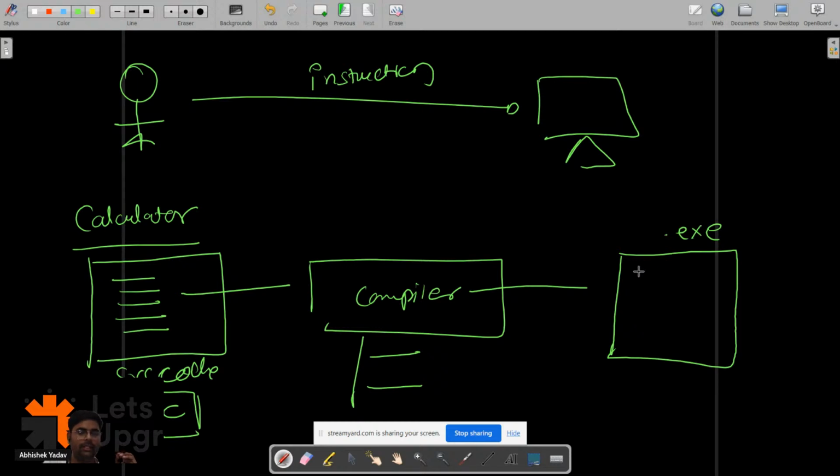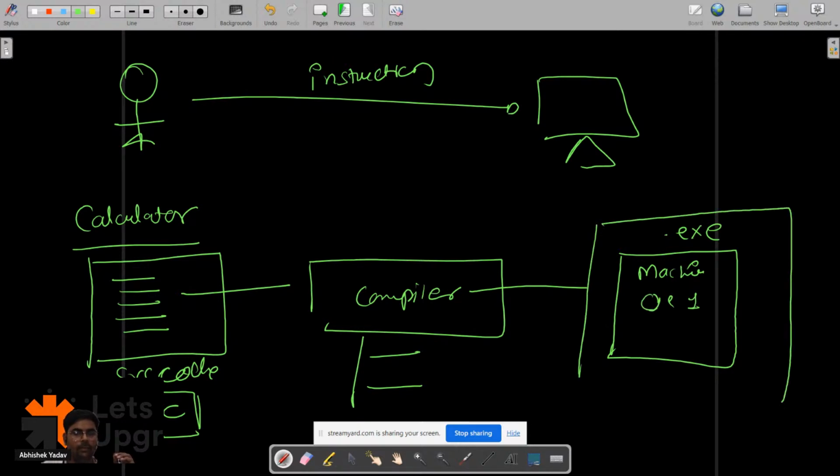Okay, and this .exe code is what? Machine level code, right? Machine level code, that is 0 and 1 format, right? And this file will be executed by the computer, and it will do the operation that you want the computer to do. Okay, and after that it will print something on the output screen, right everyone?